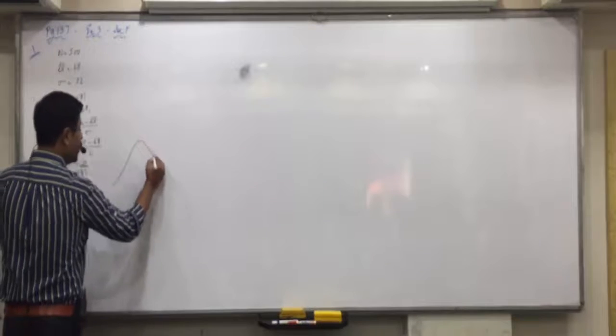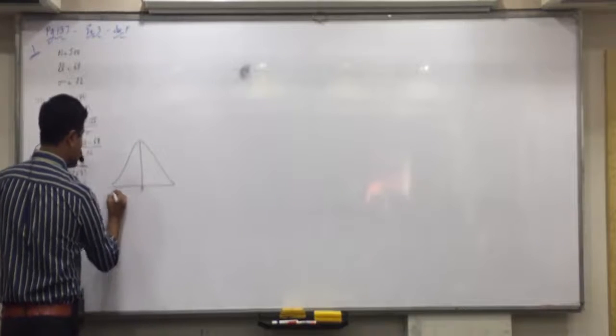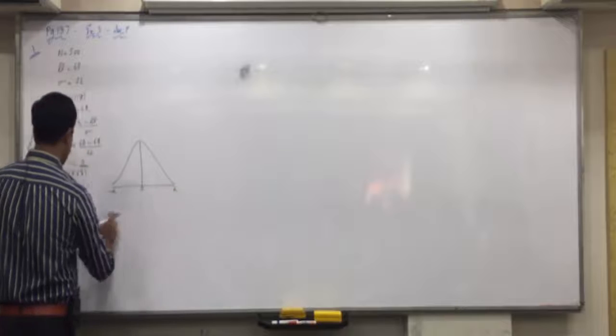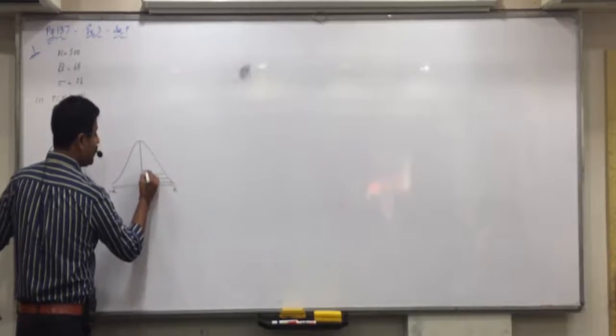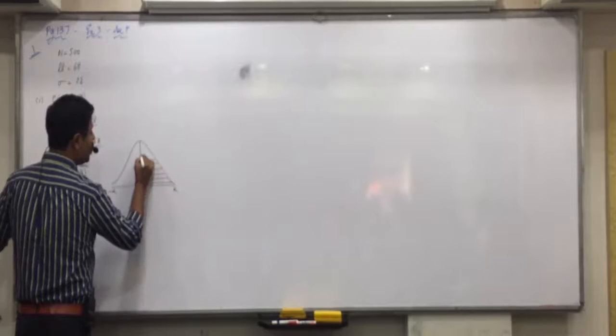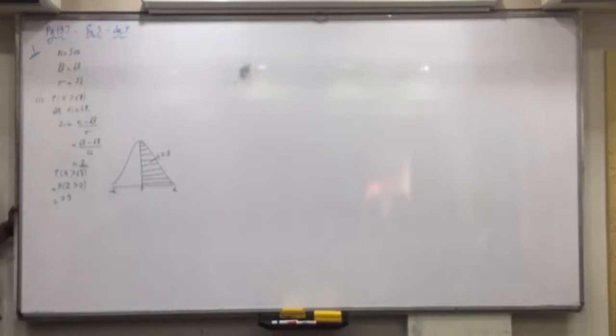0 means we already know the area from minus infinity to infinity is split at 0. Greater than 0 means this complete area is needed, and this complete area we already know is 0.5. Raise your hand who did not understand this. Is everyone clear with this? Why is 0.5 directly taken? Okay, if you want you can write one more step.